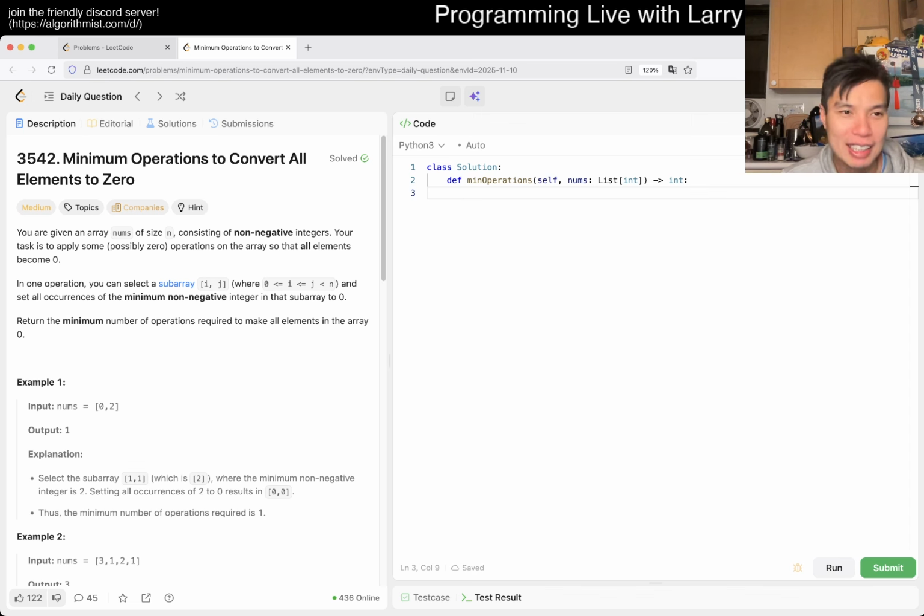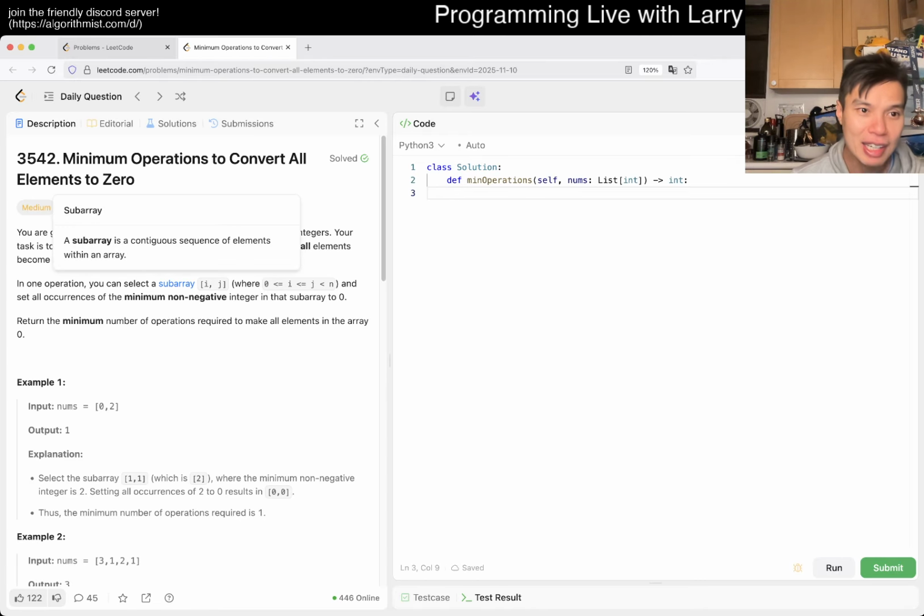All right, let's take a look at today's problem. We have 3542, minimum operations to convert all elements to zero. They love converting everything to zero these days. I don't know if they're the same problem. I've done it at some point, but I just don't remember it. Anyway, let's look at it.